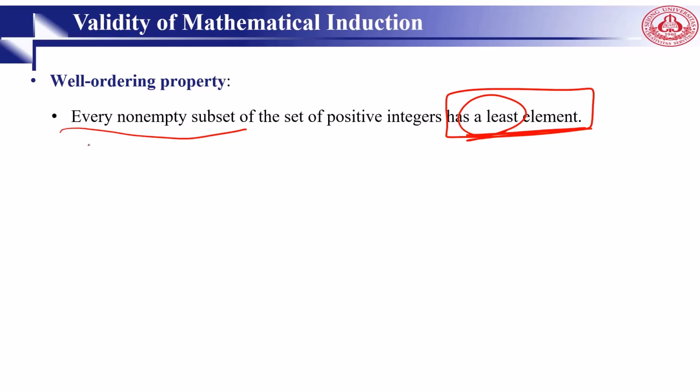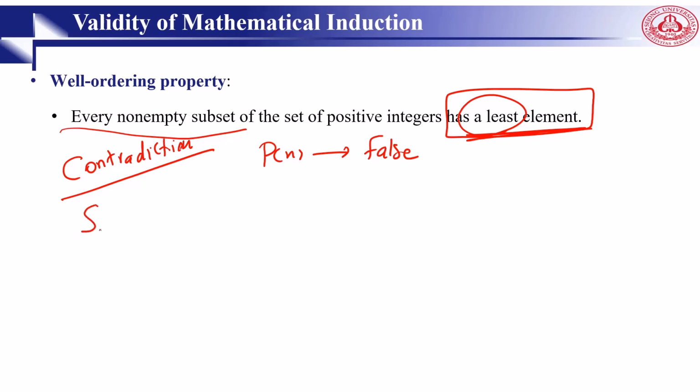So we want to prove this using contradiction. You already know contradiction. We suppose that there is at least one positive integer where P(n) is false. We go on and somewhere we come to the conclusion that this is false. Then the set S of positive integers for which P(n) is false is non-empty. Then, by the well-ordering property, we conclude that S has a least number, and we say that M in S is the least number.